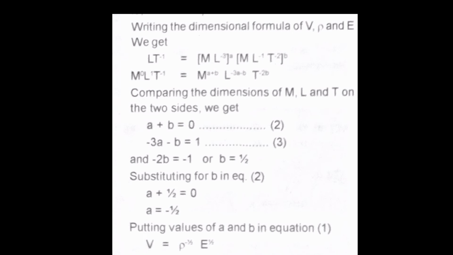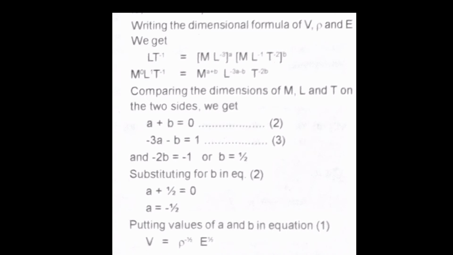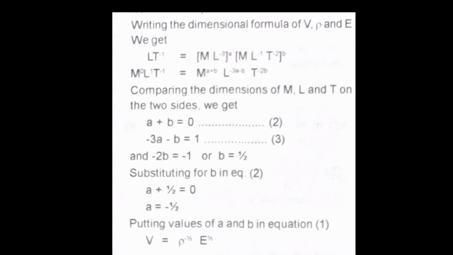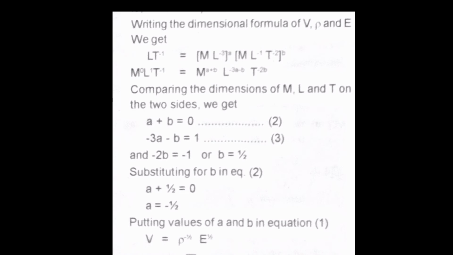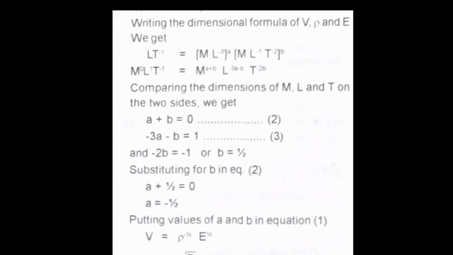And what about the last term, that is T, that is t raised to minus 2b, and on the other side it is minus 1. So we can write minus 2b is equal to minus 1, and from that we can find b. b will be equal to 1 by 2. Here we can name a plus b equal to 0 as the second equation and minus 3a minus b equal to 1 as the third equation.